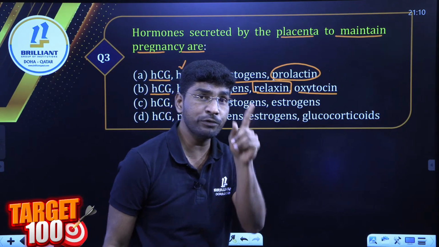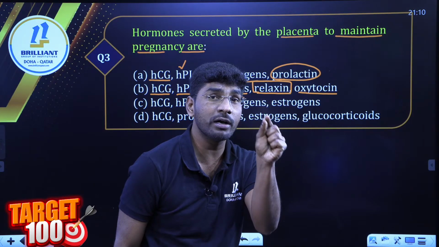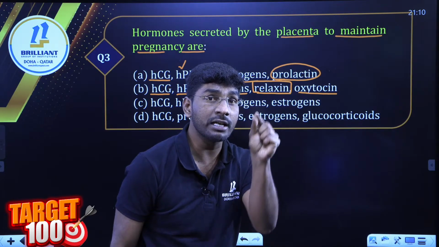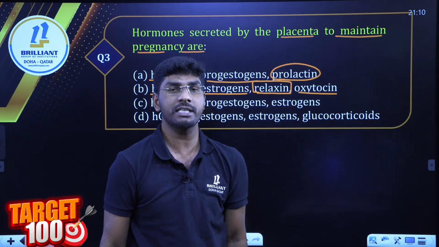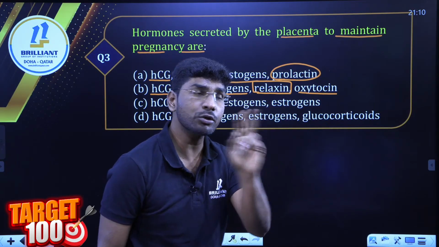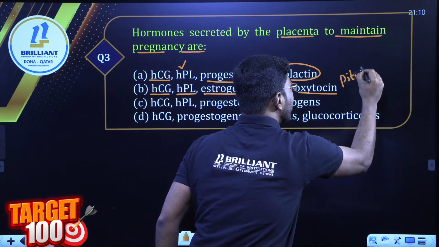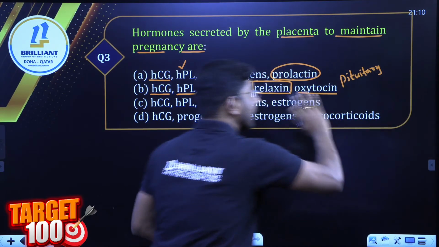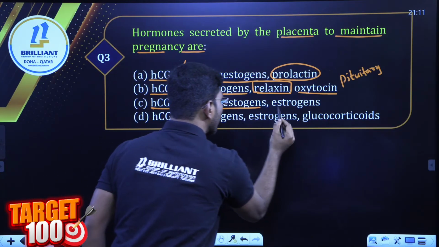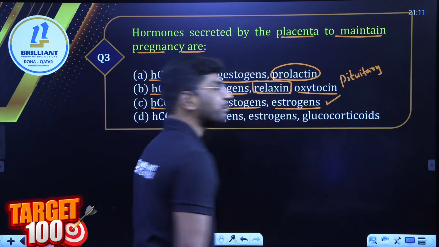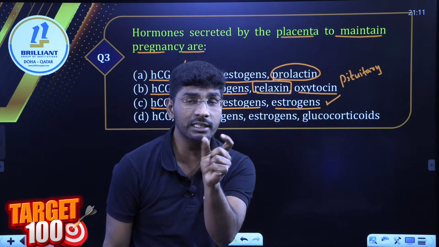Relaxin hormone also. If you read NCERT carefully, what is given is that in the later period of pregnancy, relaxin hormone is also secreted from the ovary and placenta, as given in NCERT. Relaxin also. Next, oxytocin. Oxytocin is from the pituitary gland, not from the placenta. Keep aside. Next, HCG, HPL, progesterone hormone, estrogen hormone. Absolutely correct. If you look at the NCERT, what is clearly given?